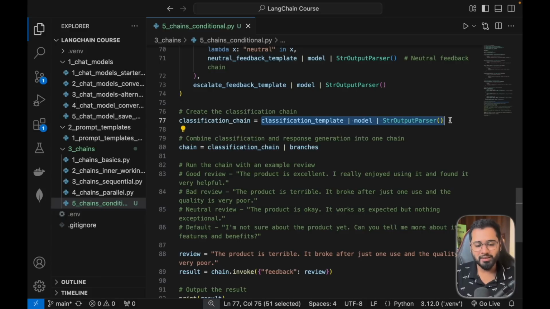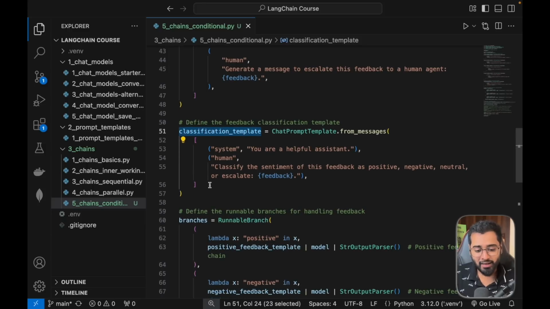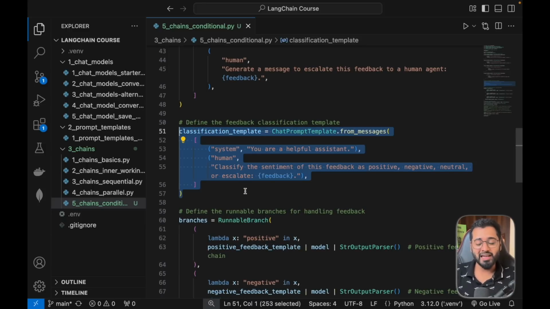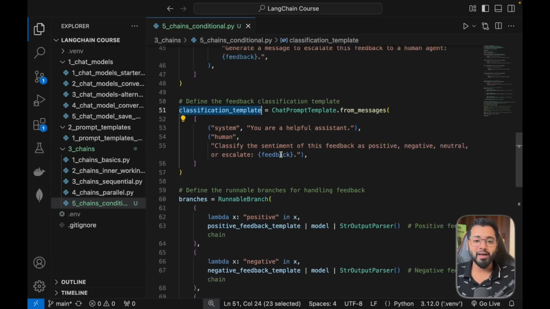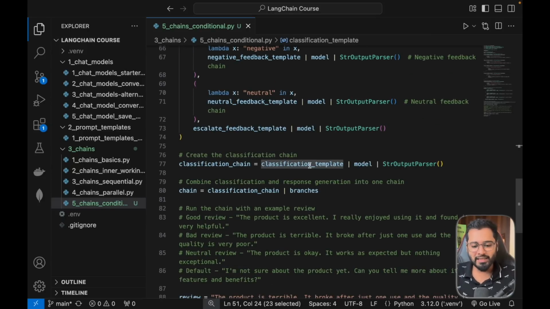It might look very simple, but it's actually a little abstracted. If we go inside of here, we can see that first we are preparing a template. And always remember, anytime we talk to the model, we make a call to the model, we first have to prepare a prompt template, right? Basically saying like, hey, what type of feedback is this review?